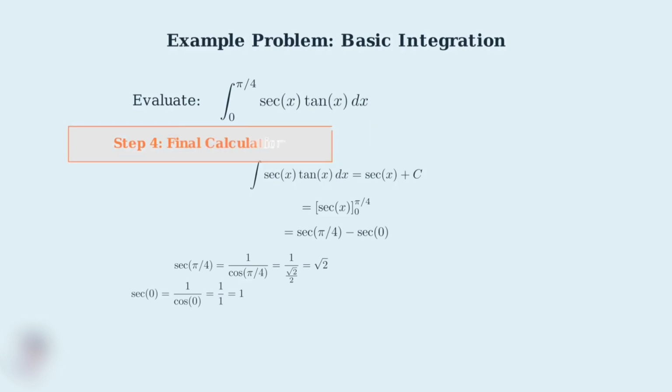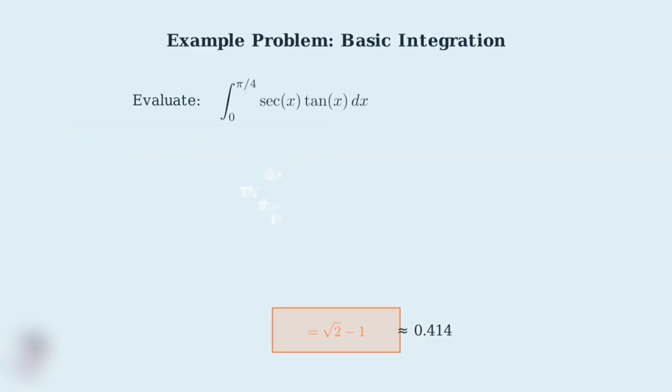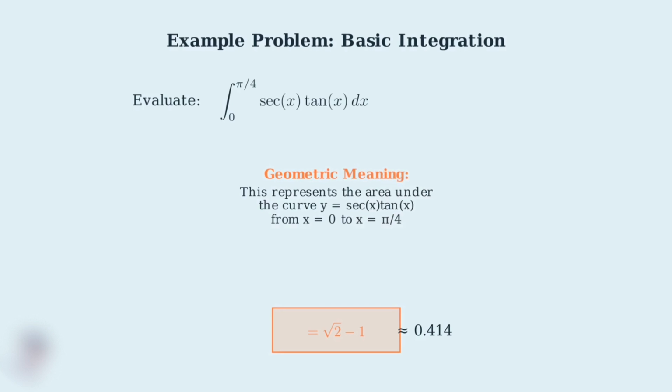Step 4. Now we can complete our calculation. Root 2 minus 1 gives us our final answer. Therefore, the value of our definite integral is root 2 minus 1. This equals approximately 0.414. This result represents the area under the curve of secant x tangent x from 0 to pi over 4. This area calculation demonstrates the practical application of our integration techniques. We have successfully solved our definite integral problem using the antiderivative we learned earlier. This example shows how the integration techniques we studied can be applied to find exact numerical results.